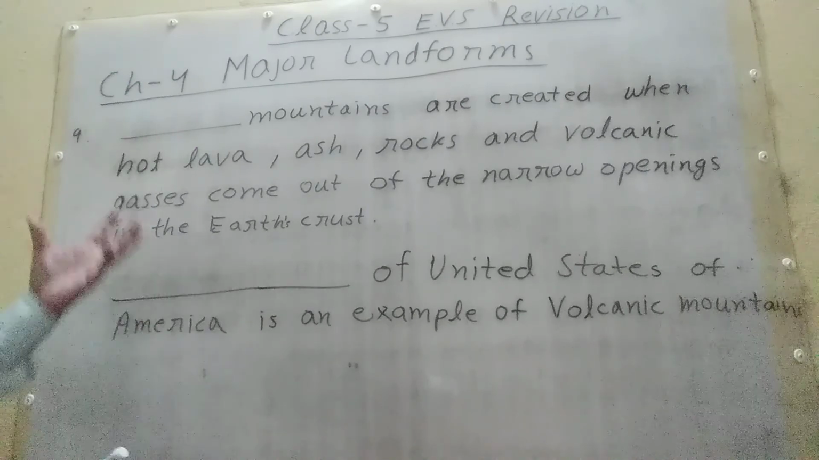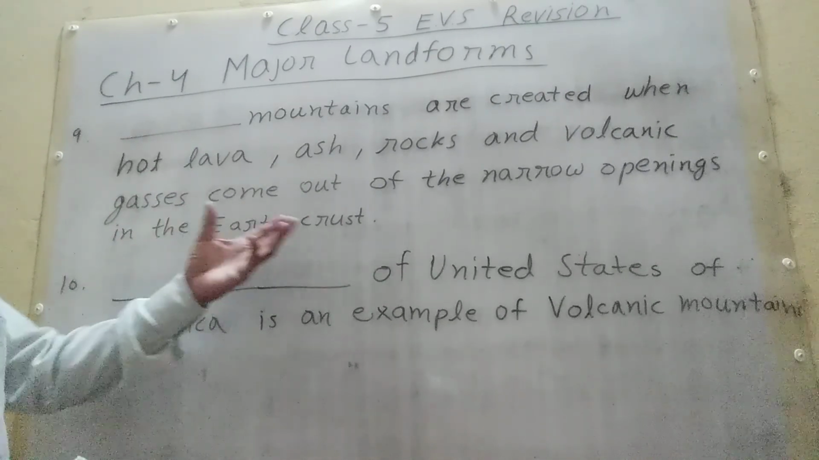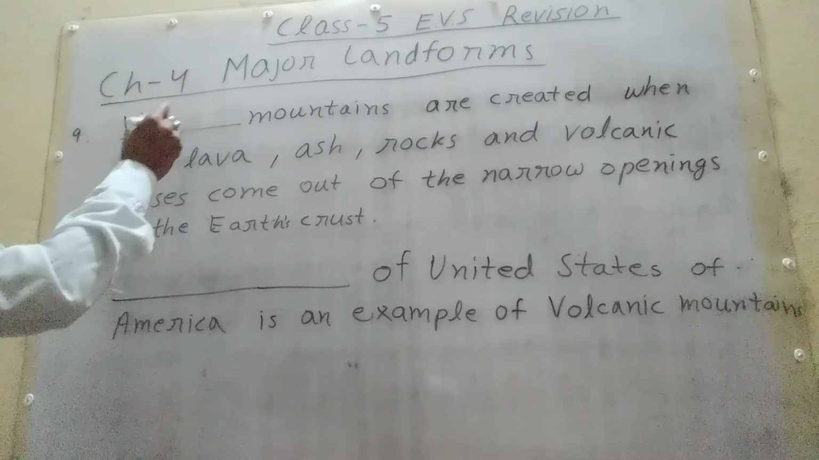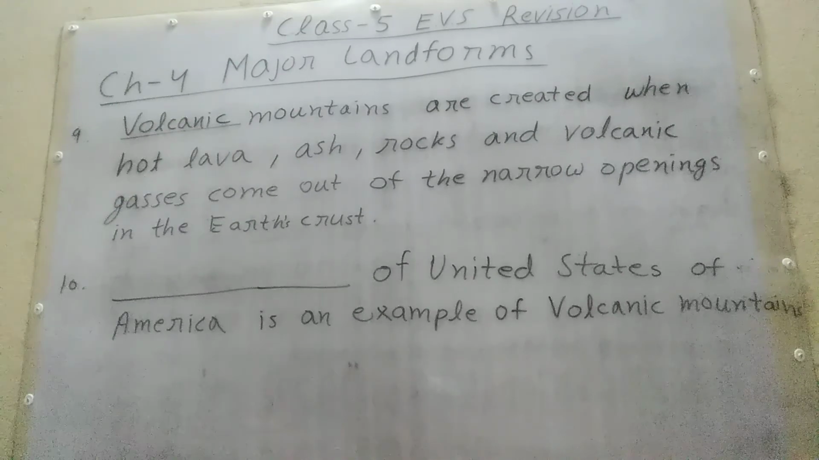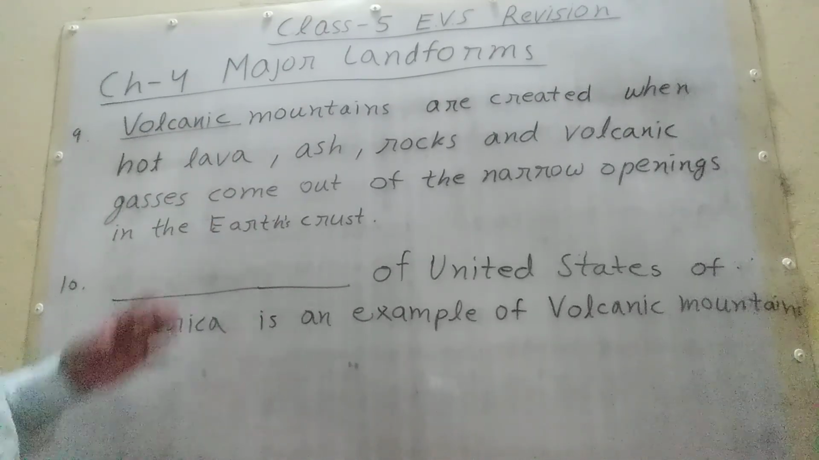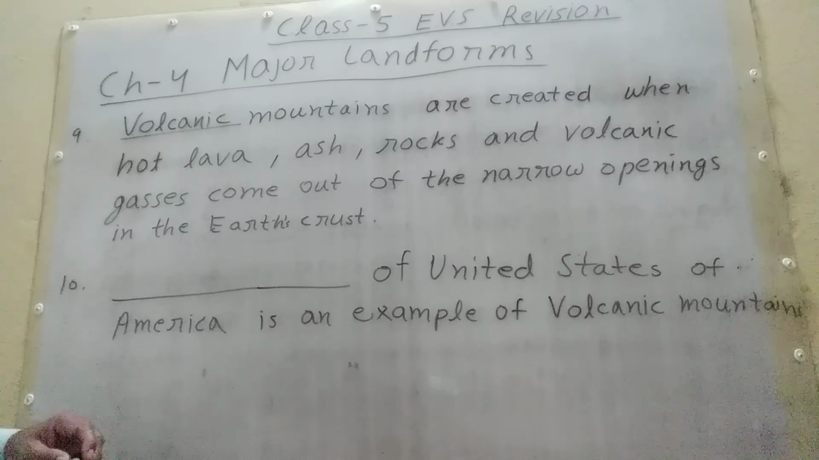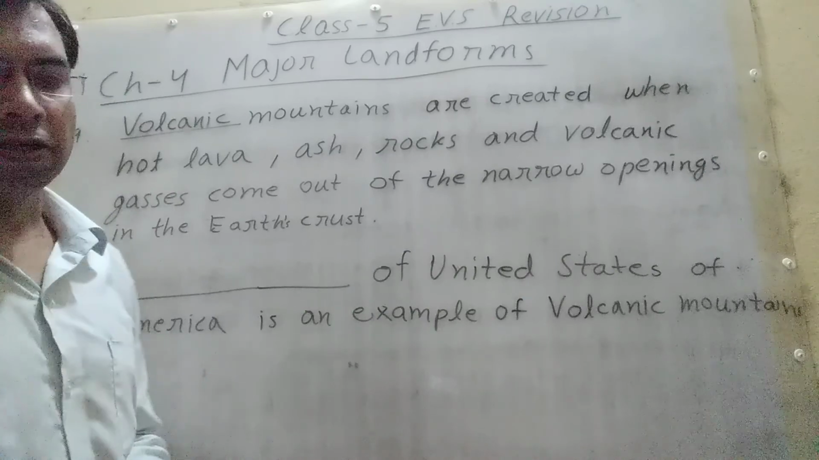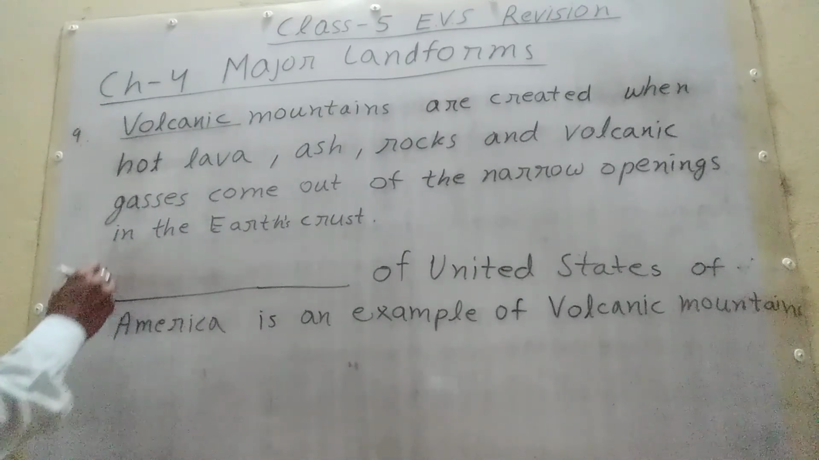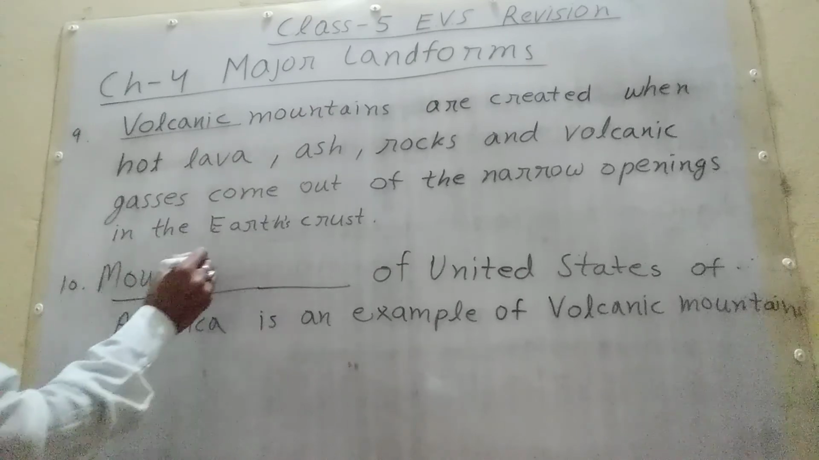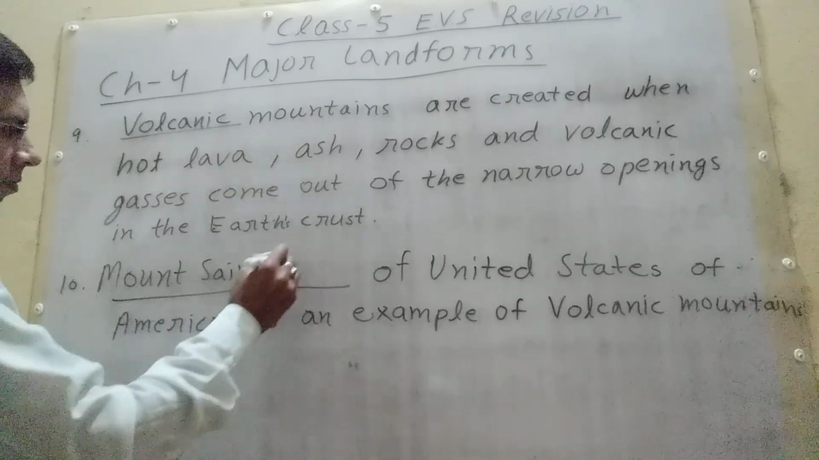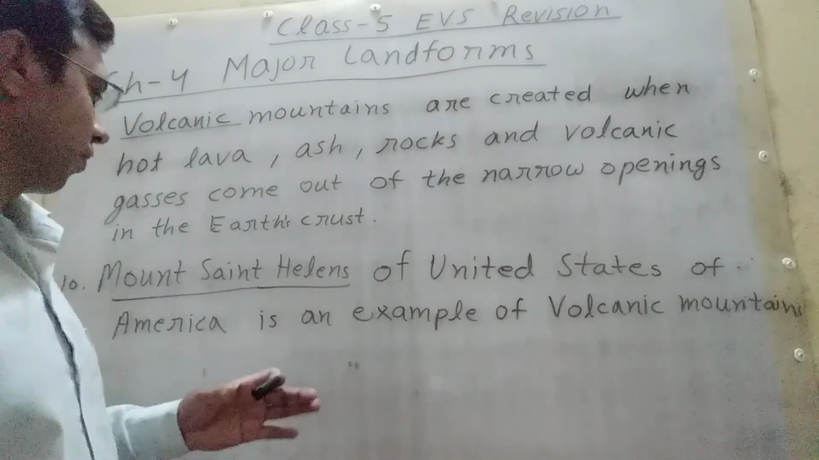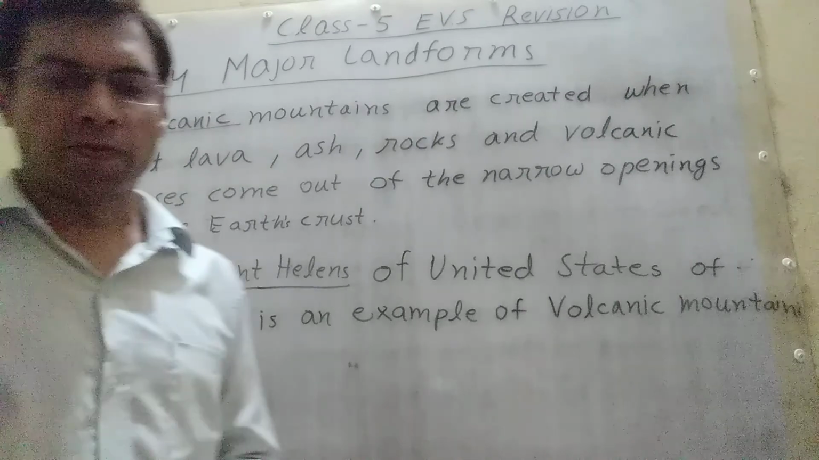These mountains are created when hot lava, ash, rocks and volcanic gases come out of the narrow openings in the earth's crust. Volcanic mountains are created when hot lava, ash, rocks and volcanic gases come out of the narrow openings in the earth's crust. Mount St. Helens of the United States of America is an example of volcanic mountains.